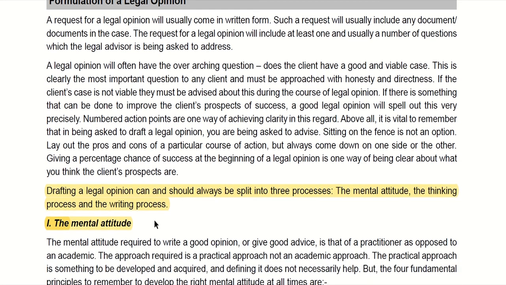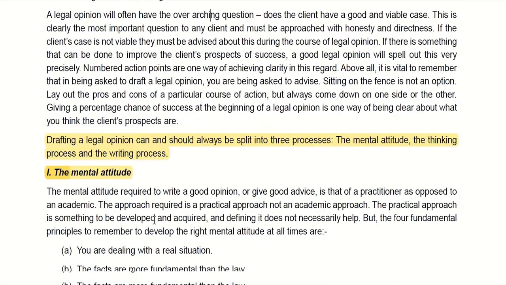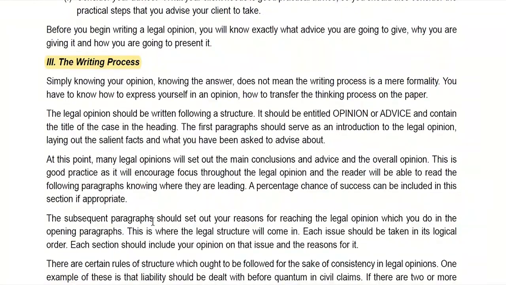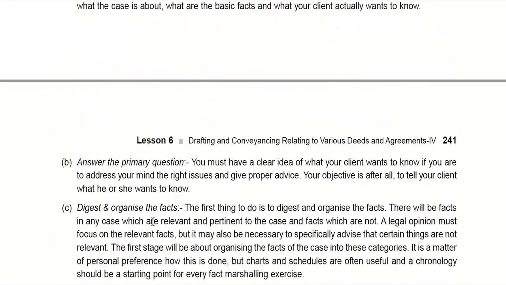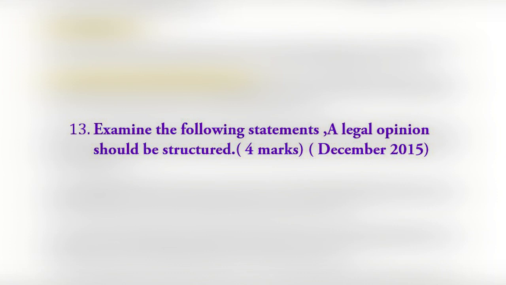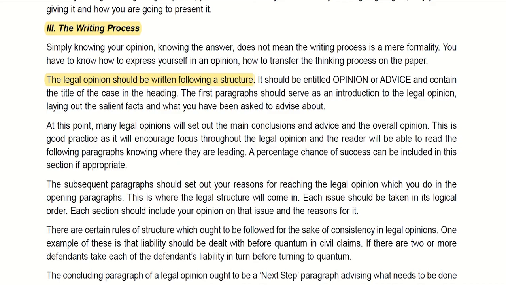This last part is not part of the last answer, but the portion on drafting of legal opinion should always be split into 3 processes, that is mental attitude, thinking process and writing process. Know all these points very well because a lot of questions can be asked from these 3 points. From here the question was, examine the following statement. A legal opinion should be structured. This was asked for 4 marks in December 2015.